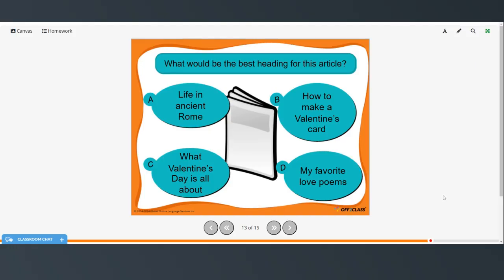Okay, so what would be the best heading for this article? Life in Ancient Rome, How to Make a Valentine's Card, What Valentine's Day is All About, or My Favorite Love Poems. Well, probably What Valentine's Day is All About would be the best heading because it tells a lot about the history of Valentine's Day, how it started, what some of the older traditions were.